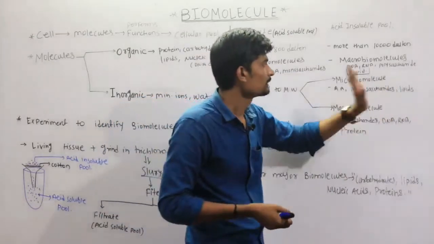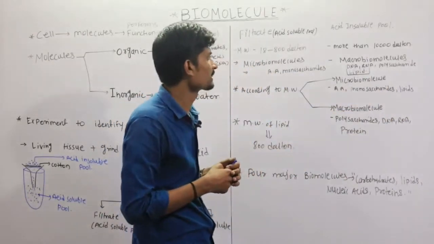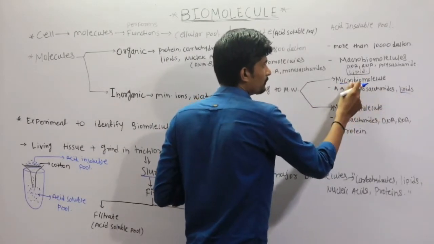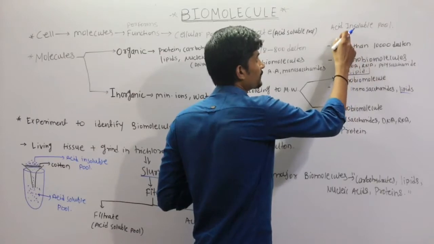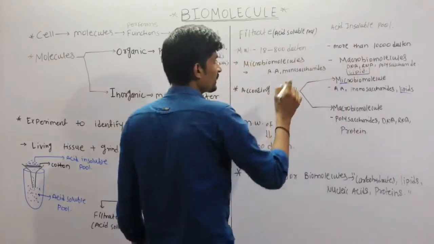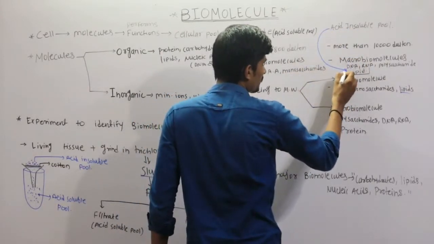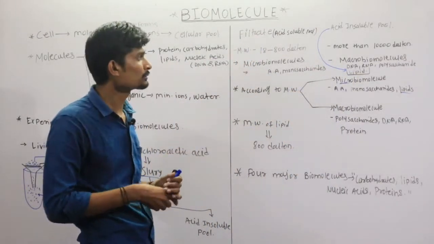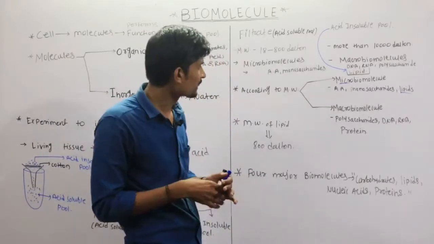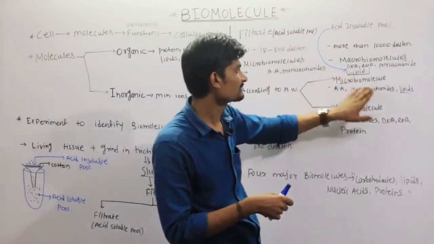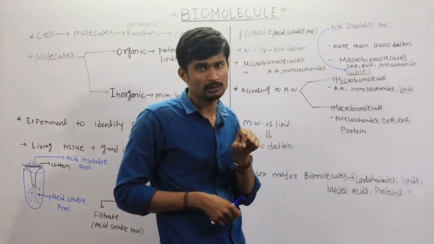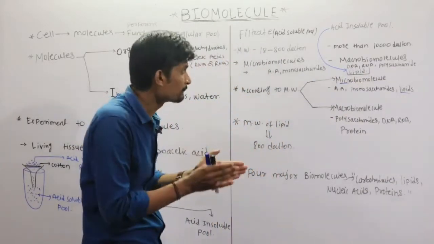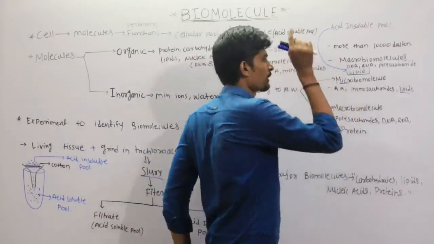Now listen carefully. I am writing lipids in the micro biomolecules, and here I am writing it in the acid insoluble pool. The lipid is included here in the acid insoluble pool. But the acid insoluble pool molecules are macro biomolecules, yet according to the molecular weight I am classifying lipids into the micro biomolecules. Why?